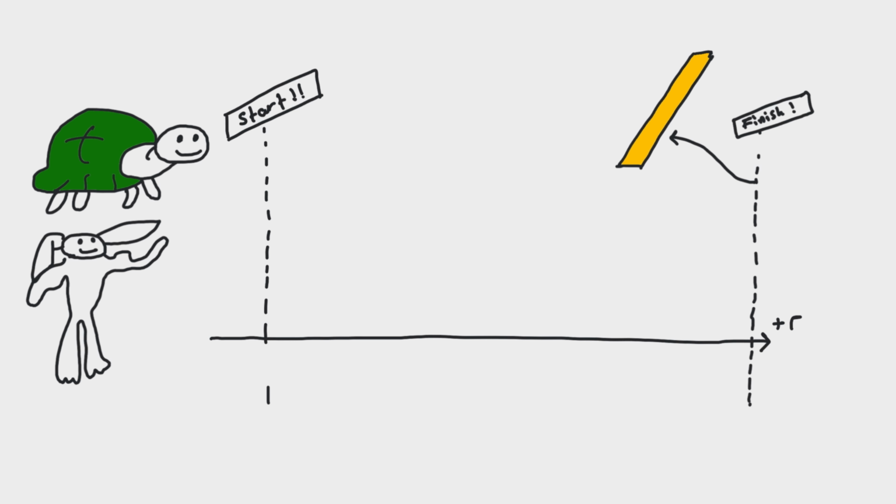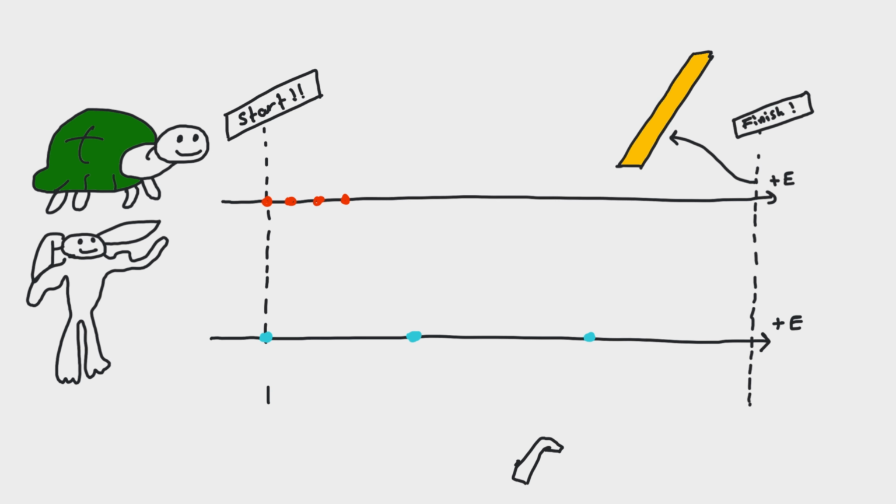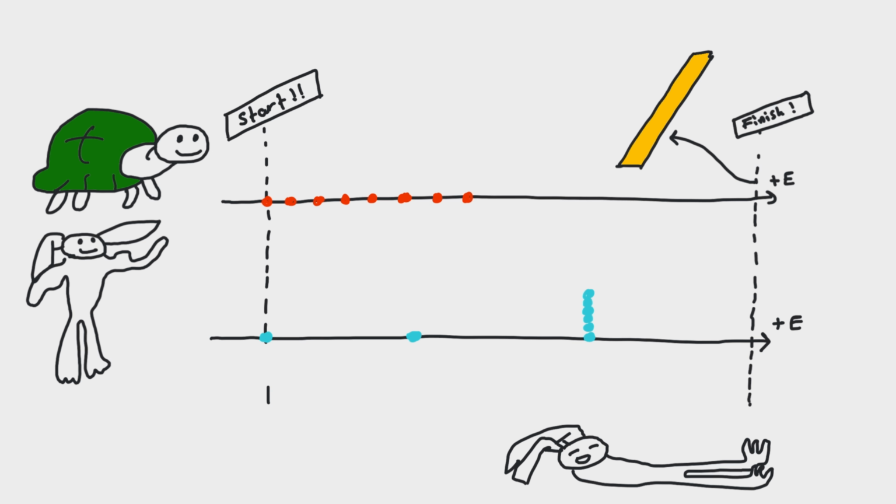When the race starts, the hare quickly reaches a maximum speed and travels at a high constant speed. The tortoise reaches its maximum speed, which is significantly slower than the hare. After about the halfway point, the hare finds the race too boring and decides to take a short nap, thinking that once it wakes up, it can easily pass the tortoise and embarrass it in front of the audience.